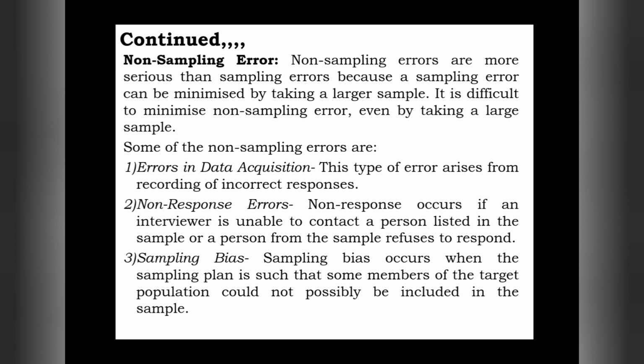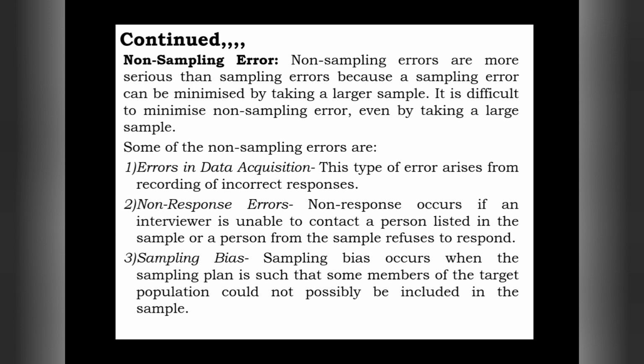Third, sampling bias. Let us understand what sampling bias is. Sampling bias occurs when the sampling plan is such that some members of the targeted population could not possibly be included in the sample.